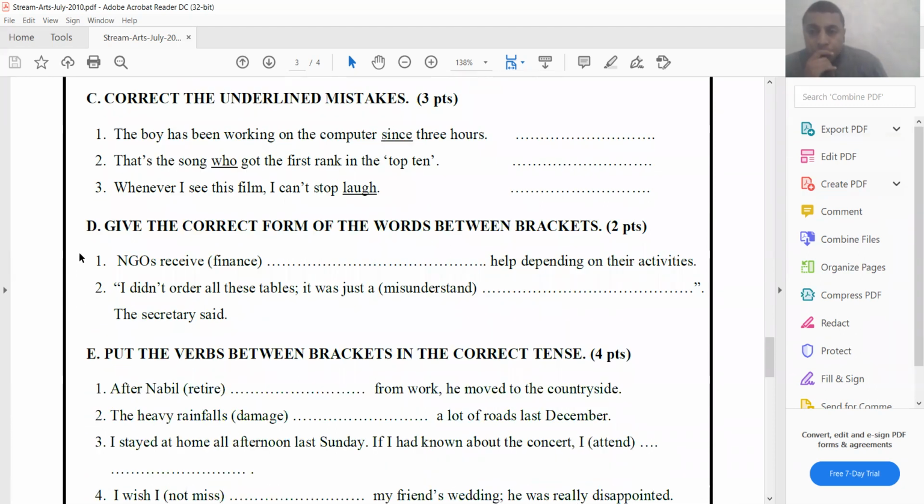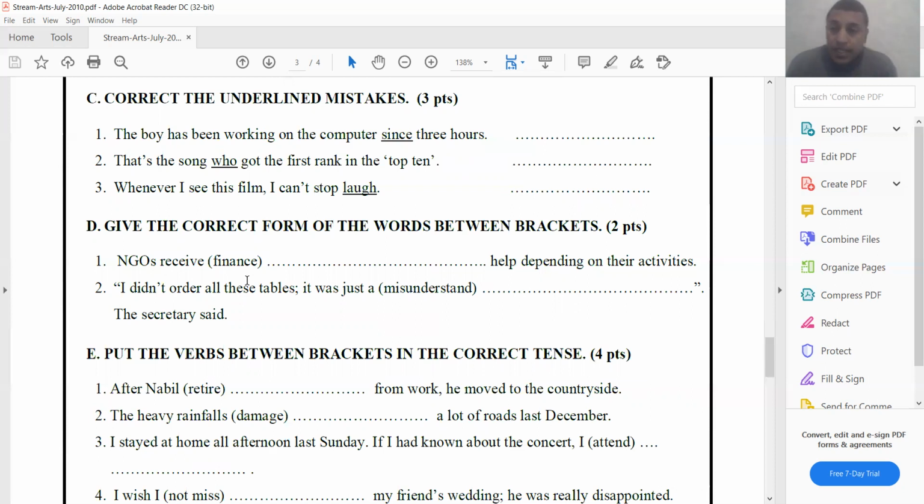Exercise D. Give the correct form of the word between brackets. Word derivation. Okay? So to answer such an exercise, you need to decide what kind of word you need. Do you need a verb, a noun, an adverb, or an adjective? You need to derive words from the given words.